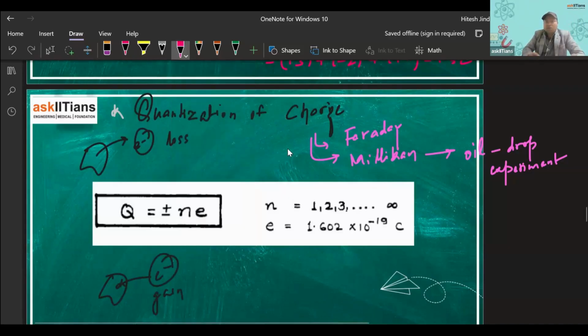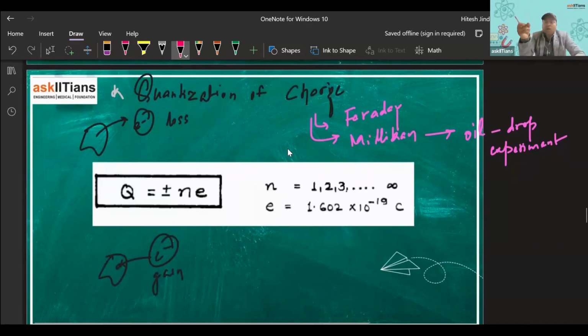So I cannot take away or add a fraction of an electron. I cannot take away half an electron. I cannot add a quarter electron. The electrons must be transferred in integral multiples. So we can add 2 electrons, we can add 200, we can add 2000 electrons, but we cannot add 2000 point, let's say, 5. That half electron is not possible to be transferred, right? So that is the whole meaning of quantization of charge.